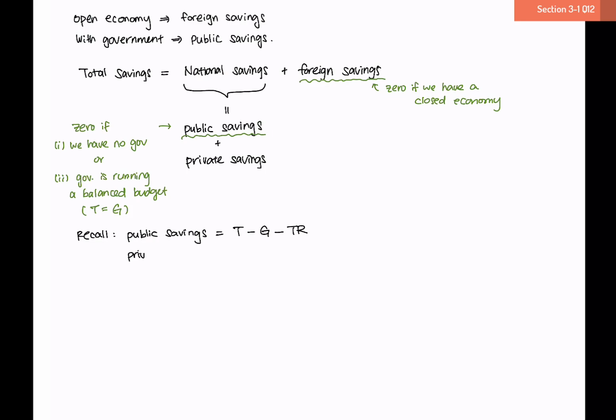Similarly, for private savings, individuals receive gross income, which is denoted as capital Y. Since we have the government, we have to pay taxes, but we also might receive some transfers.